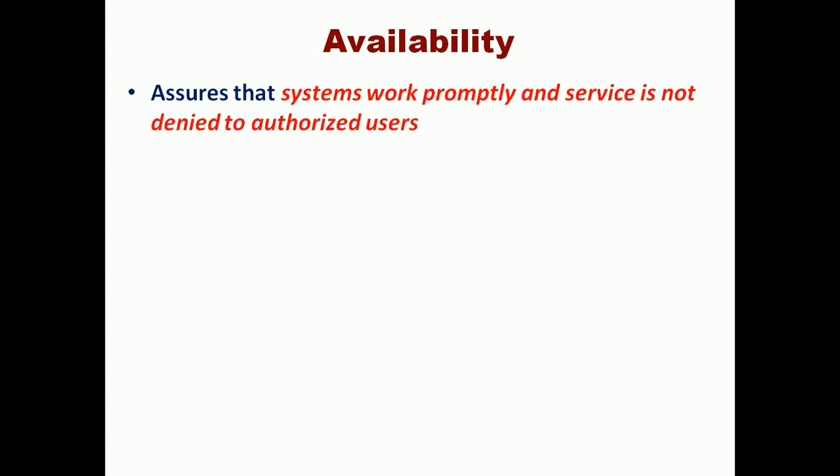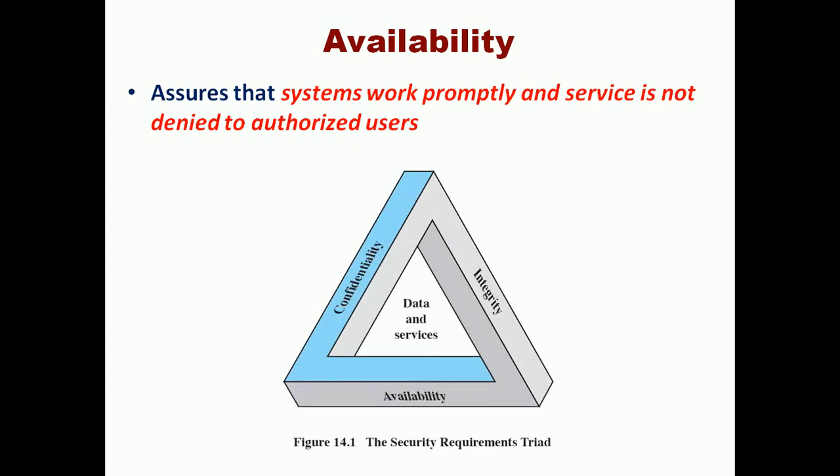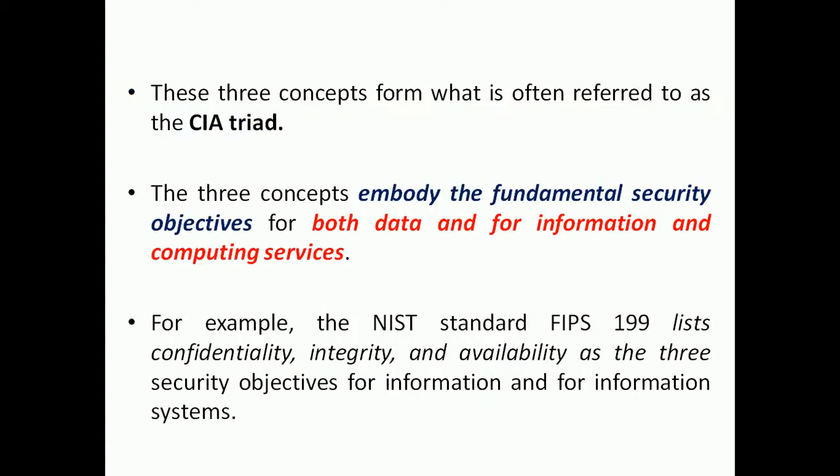A simple example is denial of service, which is one example of availability. So all these three major objectives form a triad. These are the three major security services or objectives which influence systems to make them very secure.